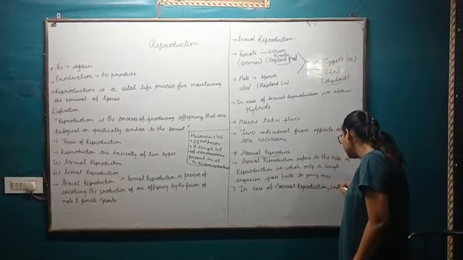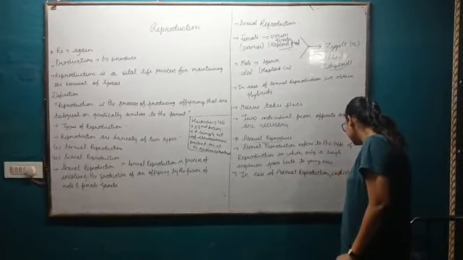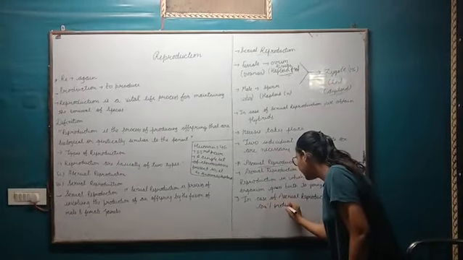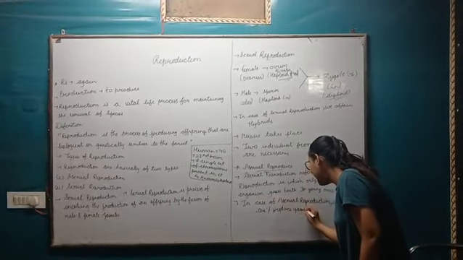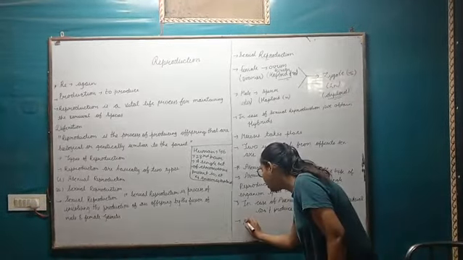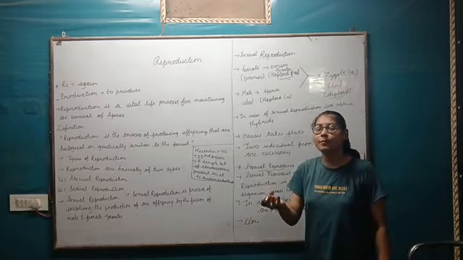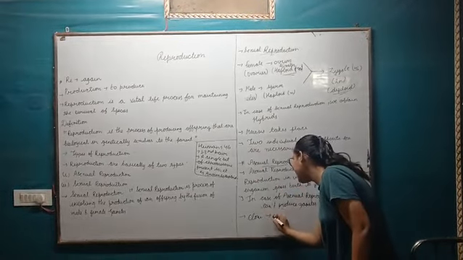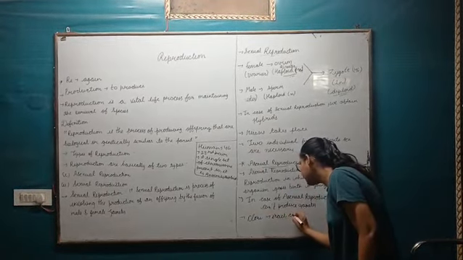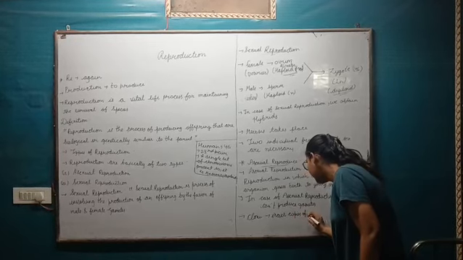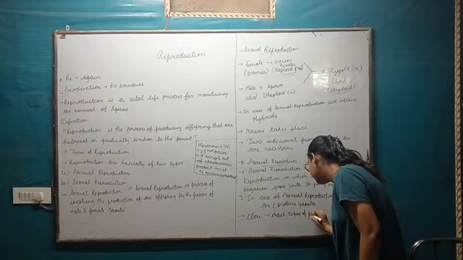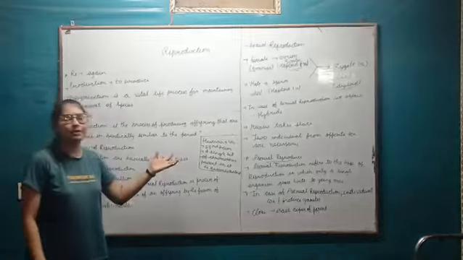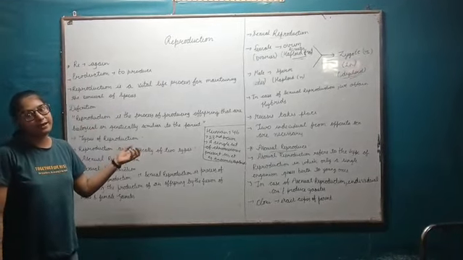In asexual reproduction, individuals cannot produce gametes. Here gametes are not produced, and they form clones. By asexual reproduction, they produce clones. And what are clones? Clones are exact copies of a parent. So this is a basic difference between sexual and asexual reproduction. Now we will discuss later.